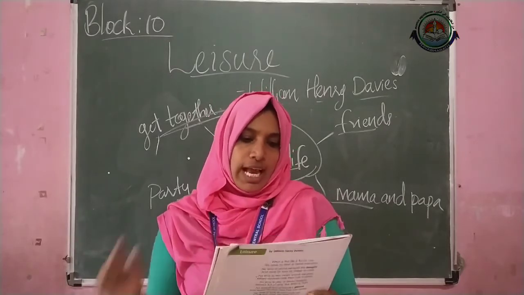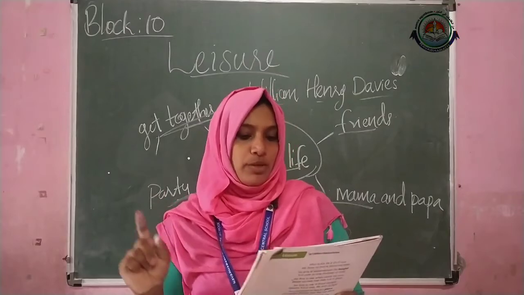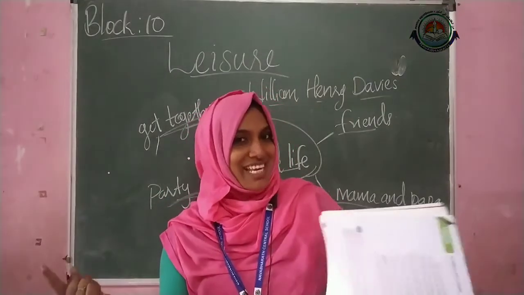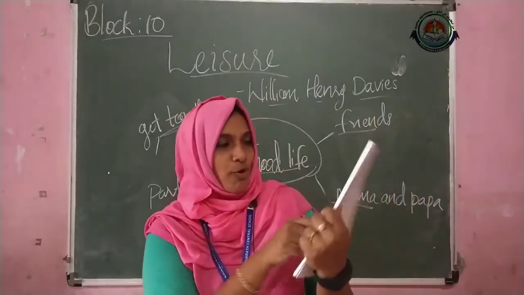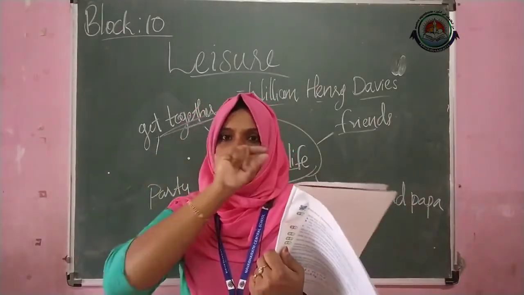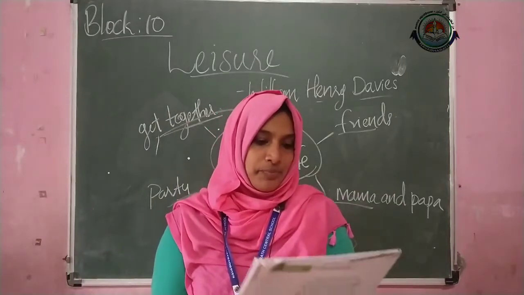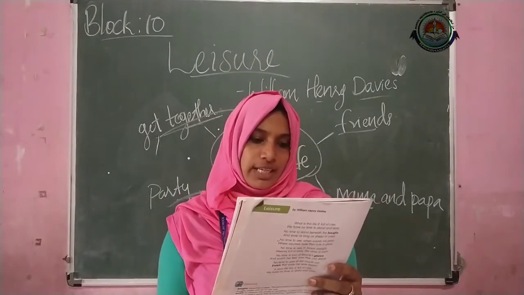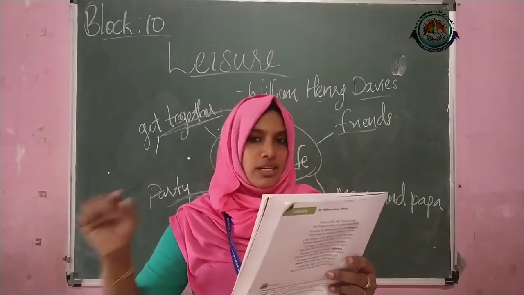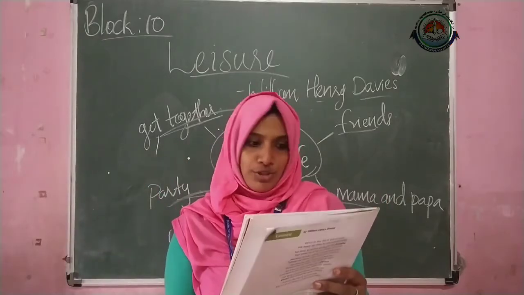And fourth one, identify and write the rhyming words in the poem. Yes, rhyming words, the same sound words. So from this poem, you have to find out the same sound words. Just underline it. Okay. Then children, here this fifth one and sixth one. Question number 5 and 6. Let's skip it. We are not doing that.